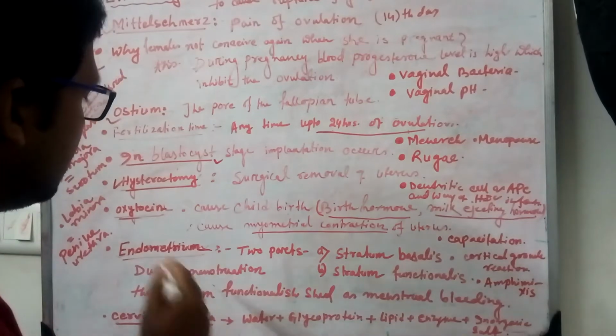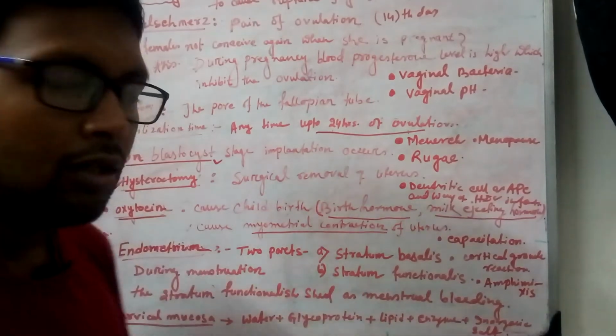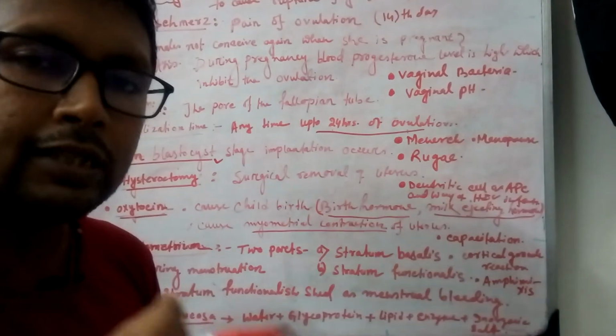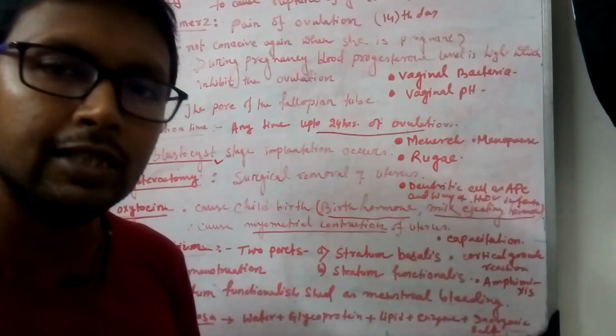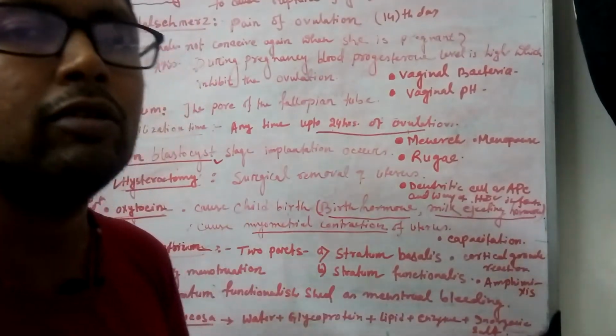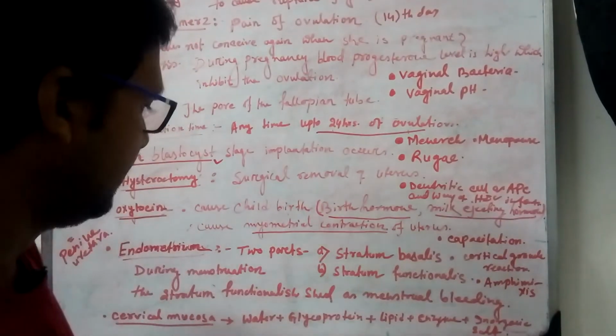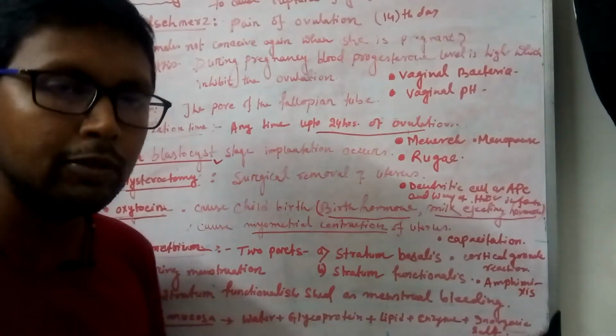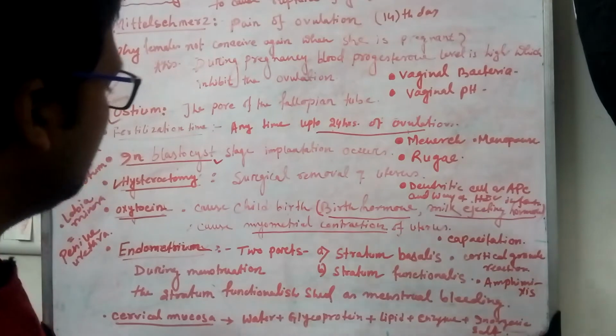So this is oxytocin. If during labor normal birth is not occurring, then an oxytocin injection is given to increase the oxytocin level, so that contraction of the uterine wall occurs and childbirth is completed. So oxytocin is a birth hormone as well as a milk ejecting hormone.